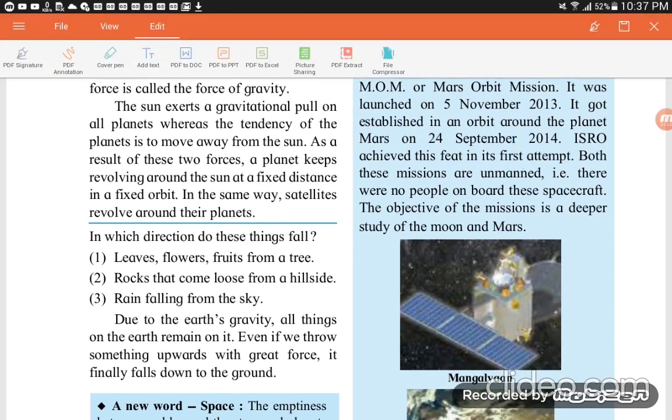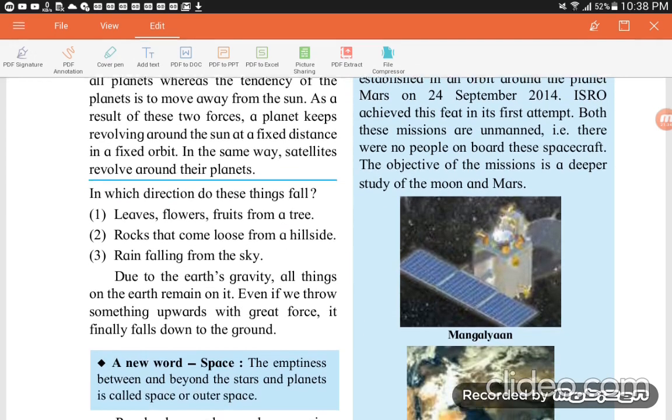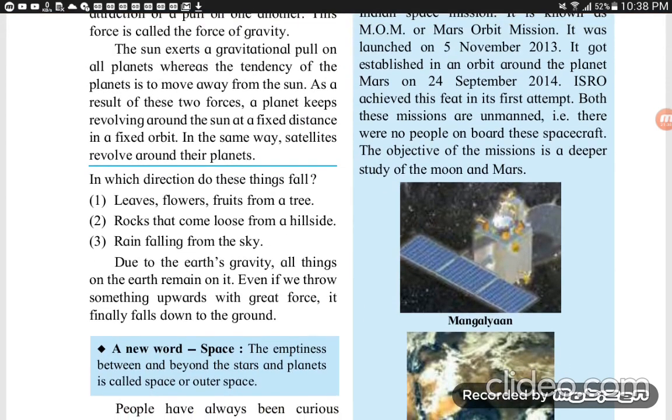Both of these missions are unmanned. That is, there were no people on board this spacecraft. The objective of the mission is a deeper study of the moon and Mars. What is the mission of these satellites? That is the deeper study of the moon and Mars. मंगल ग्रह की और चंद्र की सखोल पढ़ाई करने के लिए इनको भेजा गया है.